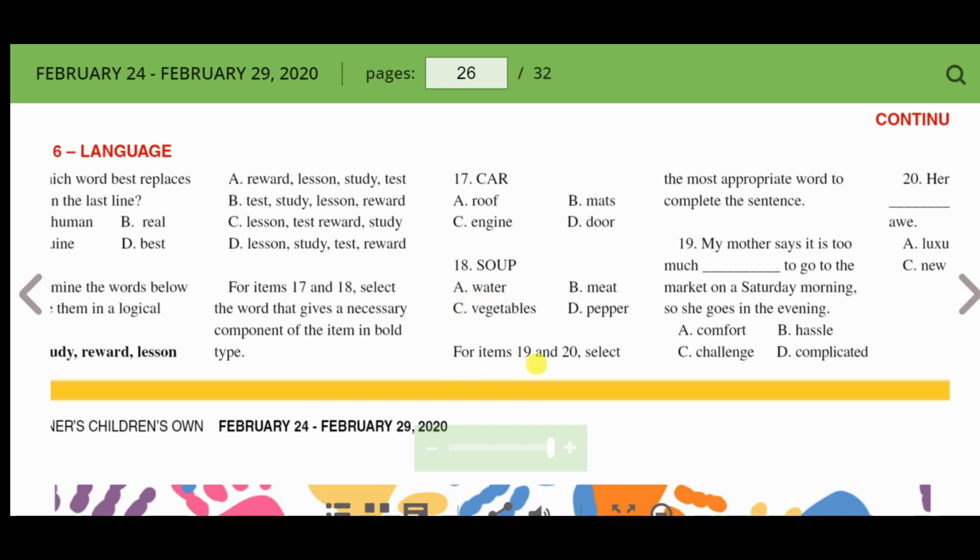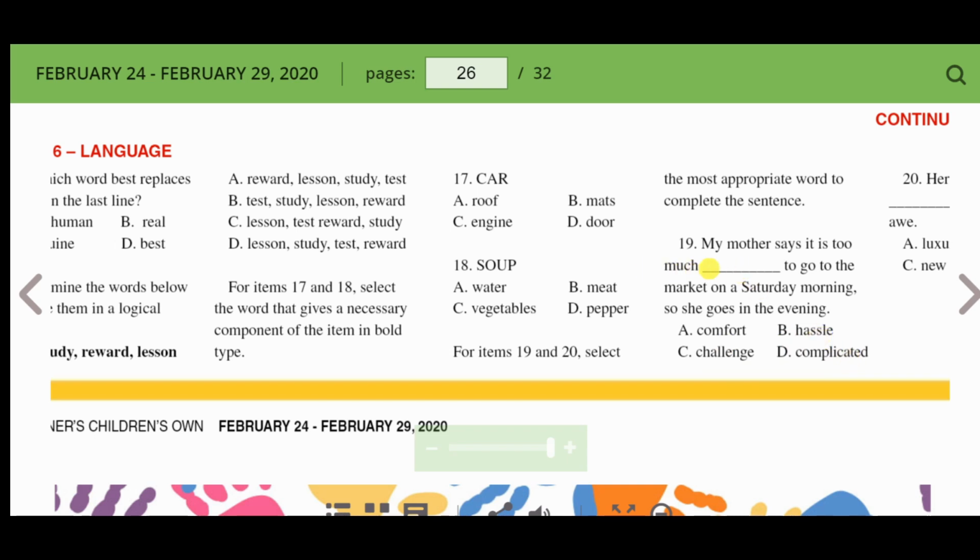For items 19 and 20, select the most appropriate word to complete the sentence. 19. My mother says it's too much dash to go to the market on a Saturday morning, so she goes in the evening. Words are comfort, hassle, challenge, complicated. I would use the word hassle.